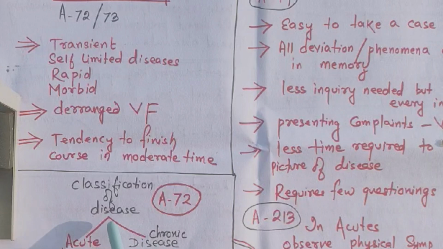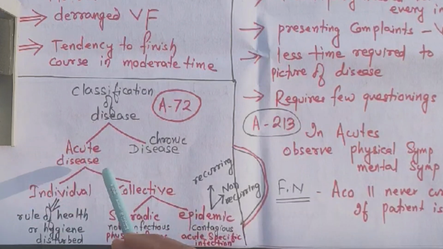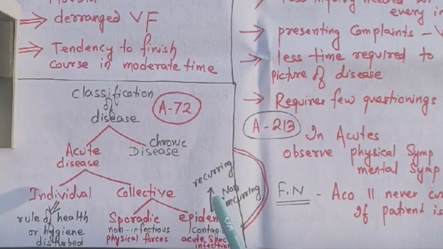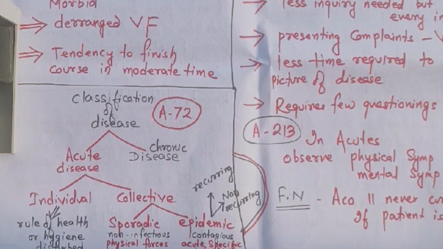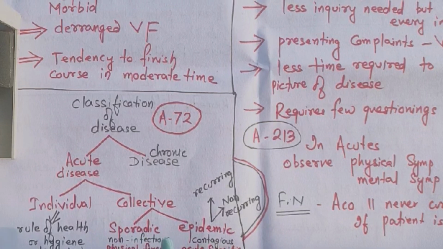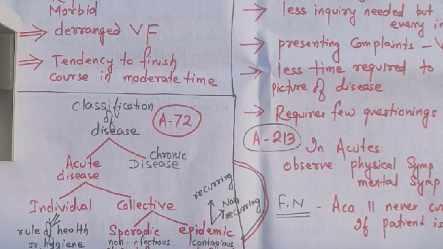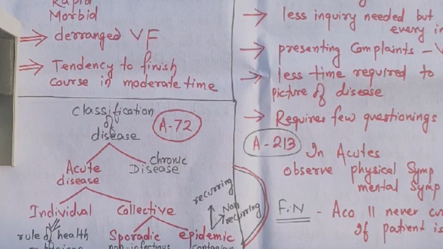Now let us understand classification of disease, acute and chronic. Acute is of two types, individual and collective. Individual in the sense, if your hygiene is disturbed, if the rules of the health are disturbed, it causes individual acute disease. And another one is collective acute disease. Collective in the sense, again it is of two types, sporadic and epidemic. Sporadic is due to physical factors, meteoric, telluric, soil, water disturbances.